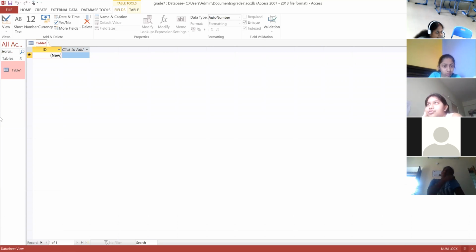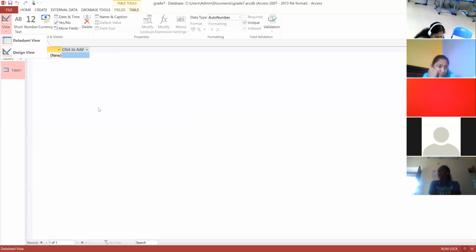Finally, the view button. It contains buttons for the different views of the objects. How many types of views do we have here? See here, views: datasheet view and design view. So two views are there for creating a table, design view and datasheet view. Pivot table view and pivot chart view are also there, but here it is displaying only two views. And how to start, you already know.